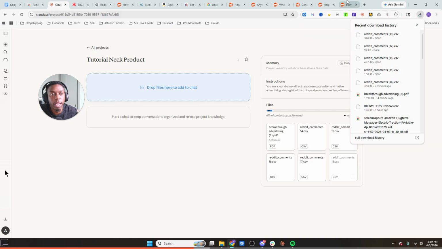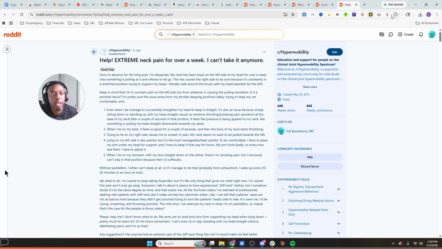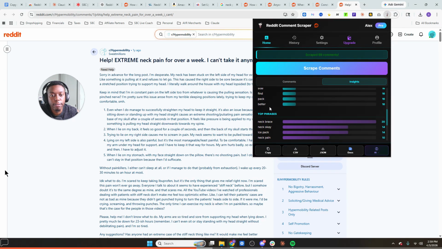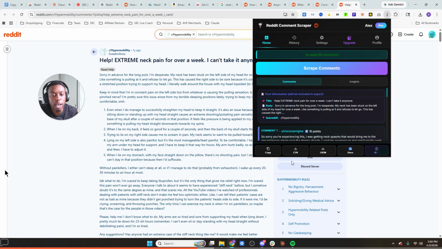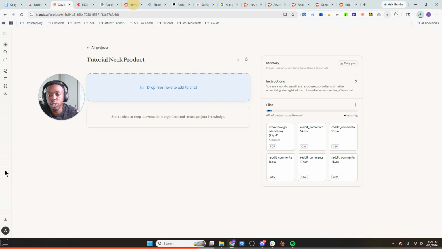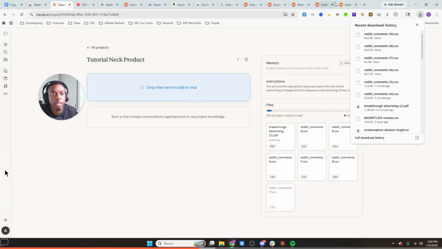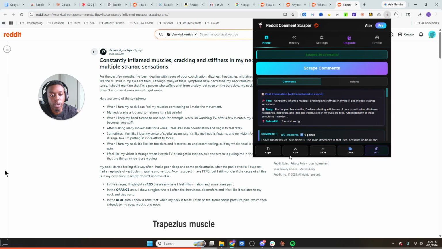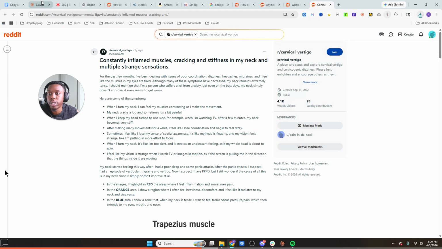Another cool thing about this tool, by the way, if you notice, if I scrape here, you can see insights here, and you can see top words, top phrases as well. This is also good stuff to just make note of. Nothing too crazy, nothing too groundbreaking, but little notes there can help you further contextualize everything that's happening and make sure you have a good general understanding of what the market is saying and some of the top keywords and phrases that they're using.